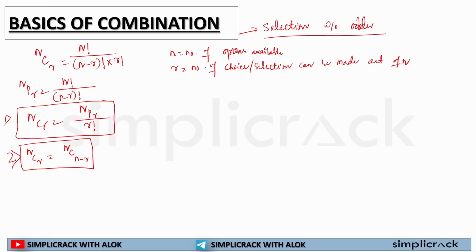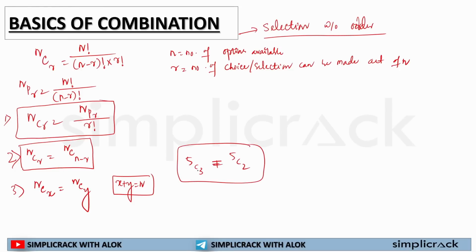Now the third concept that we'll be learning: if nCx is equal to nCy, that means x plus y is equal to n. Like the previous question, 5C3 is equal to 5C2, and we know here x is 3, y is 2, so 3 plus 2 is equal to 5, so x plus y is equal to n. So the third formula is: if nCx is equal to nCy, then x plus y is equal to n. So you need to understand this.